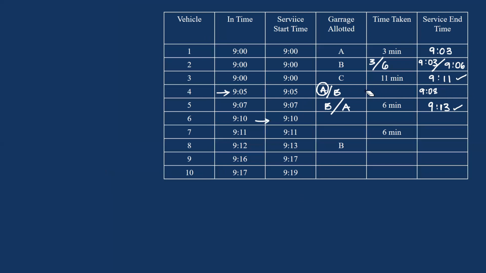So this tells me that these are not possible. The type of service that was offered to vehicle number 4 will be the service which takes 3 minutes, so that this garage will be free by 9:08, and this vehicle would have been allotted the same garage. So if the fourth vehicle is entering garage A here, this vehicle will also enter garage A.